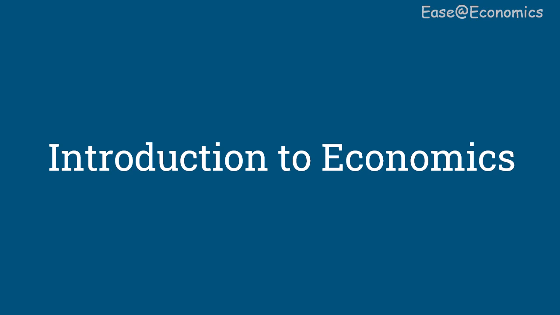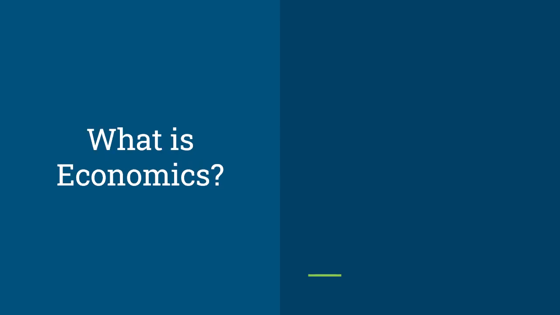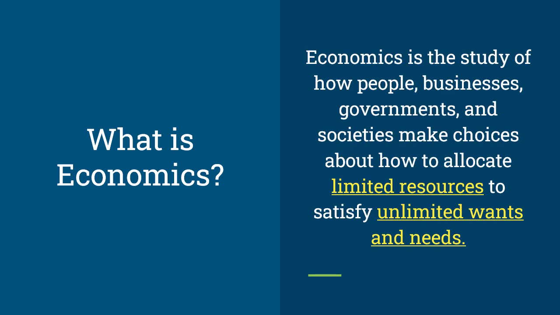In this video, we are going to learn what is economics, what are the two branches of economics, with its meaning and various aspects. Let's begin with understanding the definition of economics. In simple terms, economics is the study of choice-making behavior of people, businesses, governments and society, which arises due to the fact that resources are scarce and human wants are unlimited. So economics studies this choice-making behavior of how to use these given resources in such a manner that the maximum possible needs and wants are satisfied.